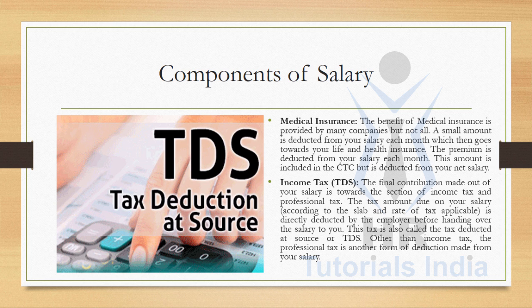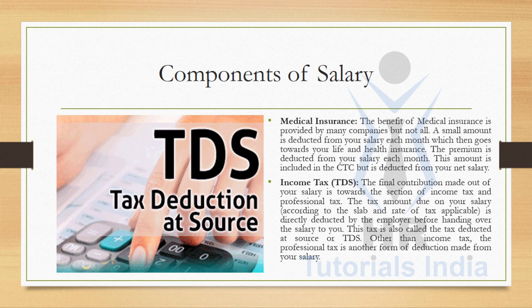Income tax or TDS. The final contribution made out of your salary is towards income tax and professional tax. The tax amount due on your salary according to the slab and rate of tax applicable is directly deducted by the employer before handing over the salary to the employee. This tax is also called tax deduction at source or TDS. Other than income tax, professional tax is another form of deduction made from the salary, which was already discussed. As per the income slabs, the tax is deducted from the salary of an employee. The higher the salary, the higher the deduction percentage.